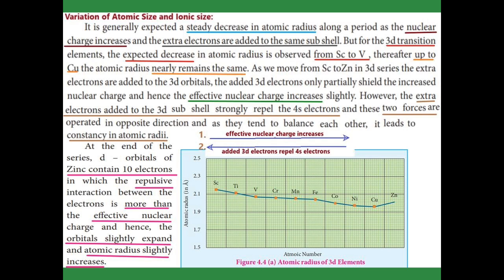This is because in zinc the last d orbital contains 10 electrons. With 10 electrons, the repulsive interaction is more than, as we already saw, the two forces: one is the effective nuclear charge force, and the other is the added 3d electron repelling the 4s electron, the repulsive force. The repulsive force is more than the effective nuclear charge, so the orbital slightly expands, and the atomic radius of zinc also slightly increases compared to the rest of the d block elements.